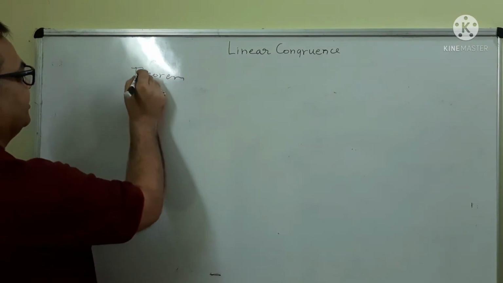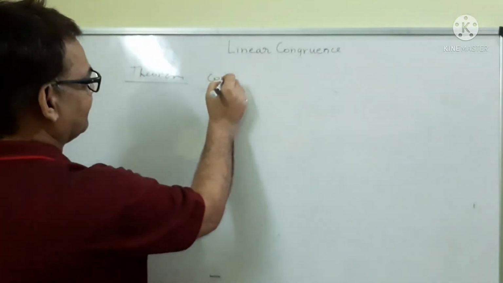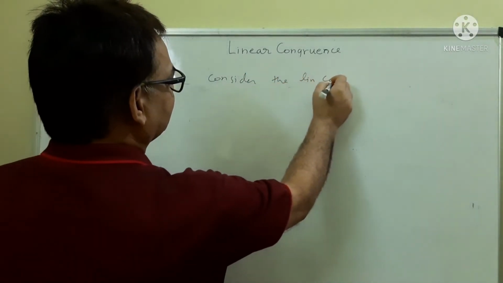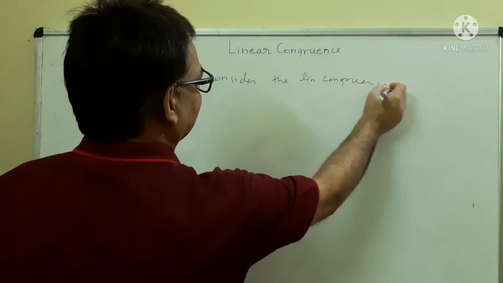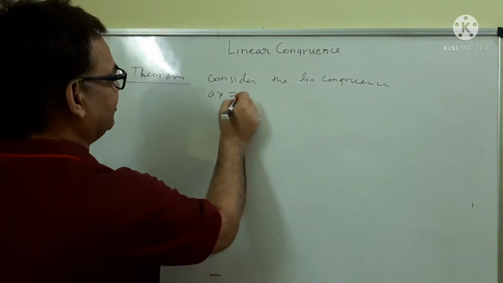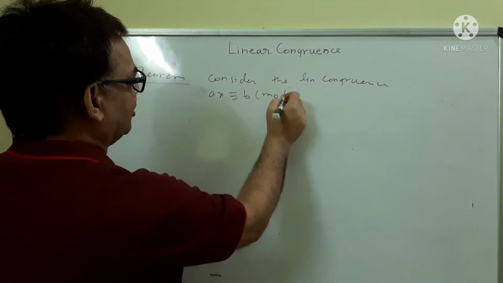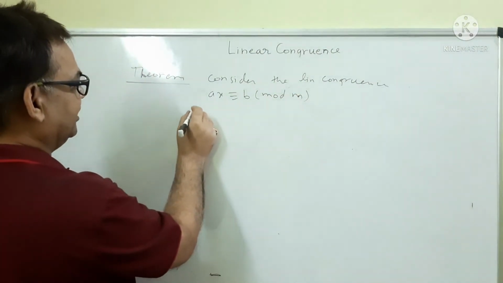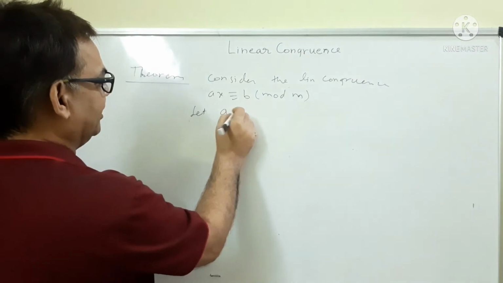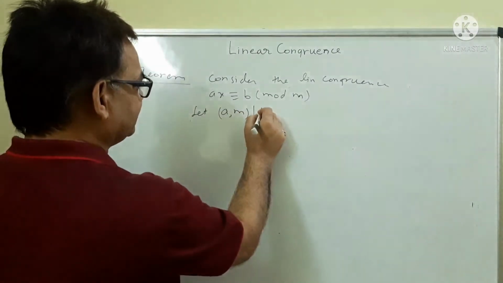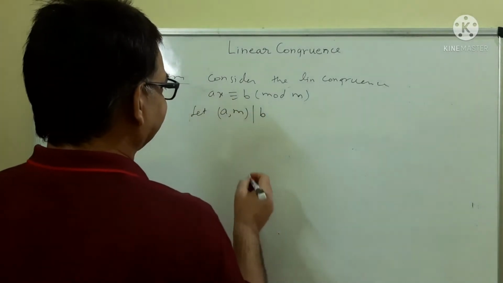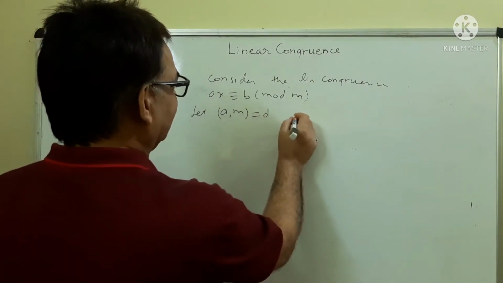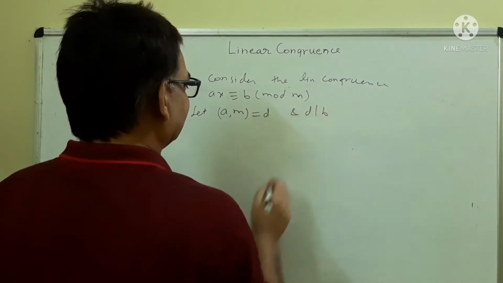Another theorem. Consider the linear congruence AX is congruent to B mod M. Let D be the GCD of A and M, and let D divide B.